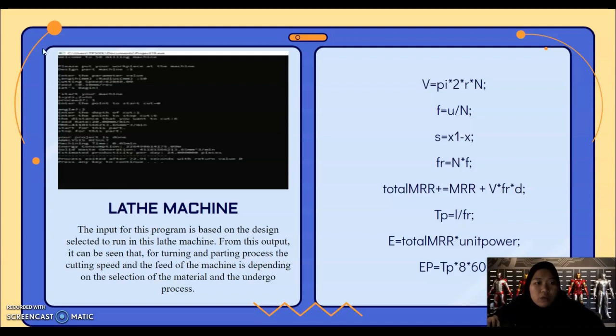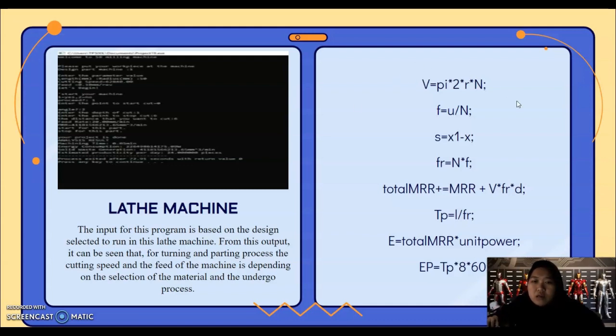And over here we can see the output for the program, and we have the parameter values: the feed rate, the cutting speed, machining time, energy consumption, solid waste generation, and lastly the estimated productivity per day.